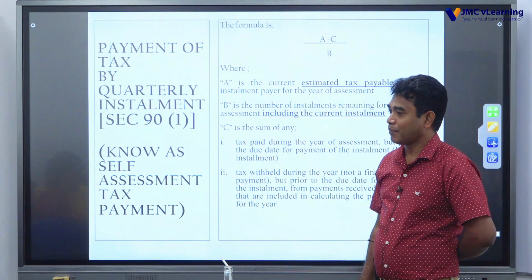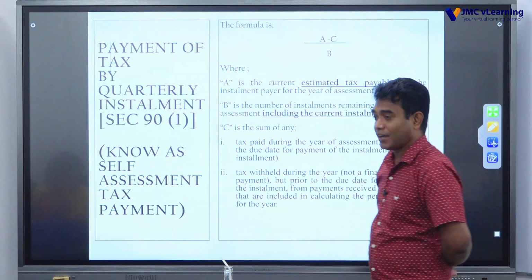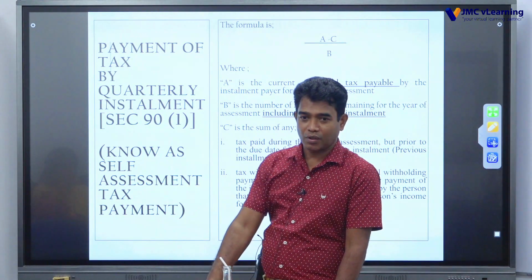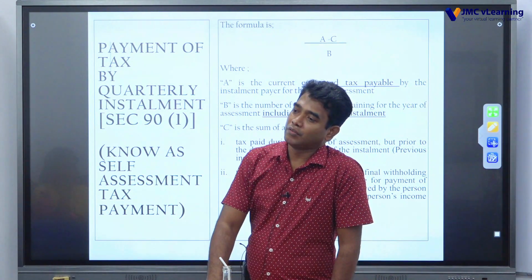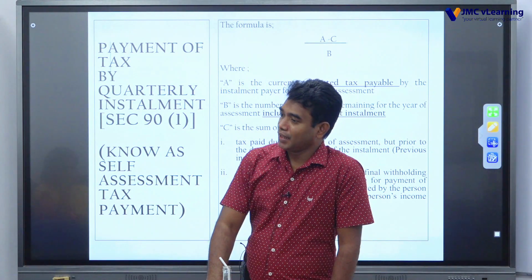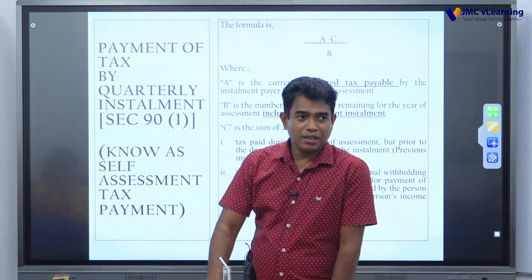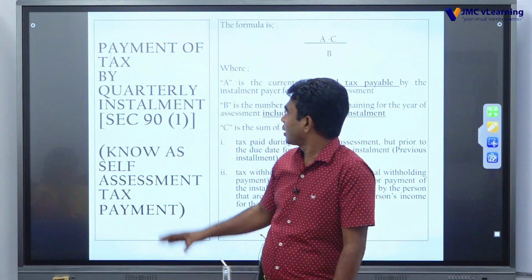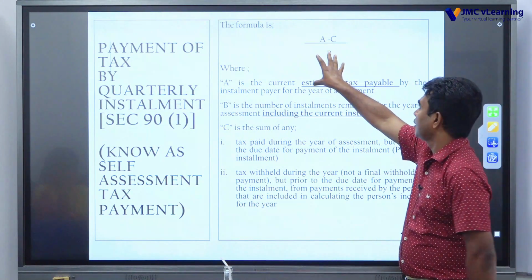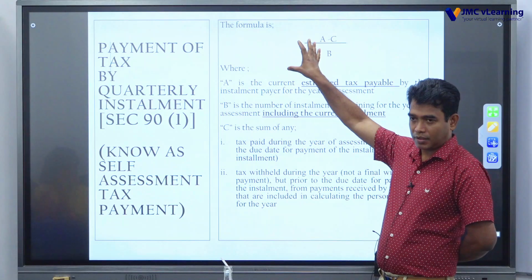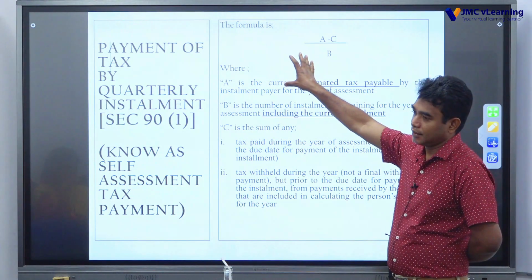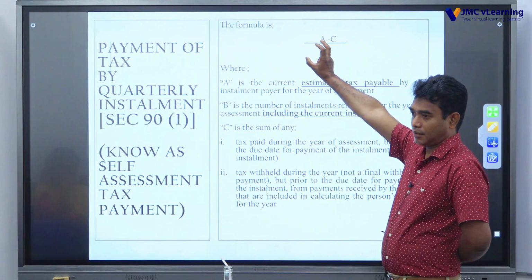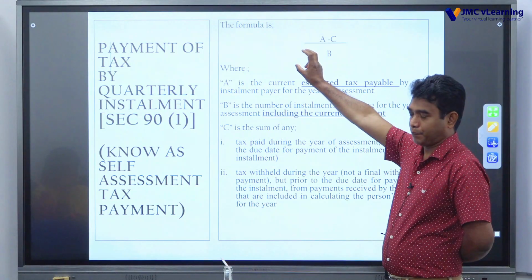Right? Example, I am having rent income. Okay? So when the payer makes the payment, he may deduct withholding tax. If I work out my gross income tax payable, I have to get the gross rent income and work out the tax, and that should be the tax payable for the year.